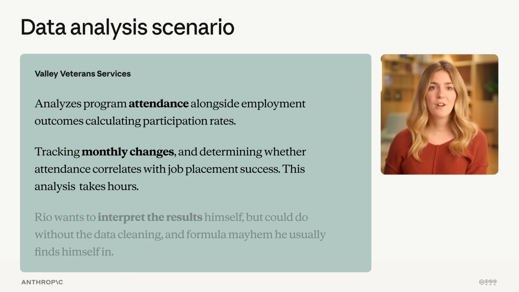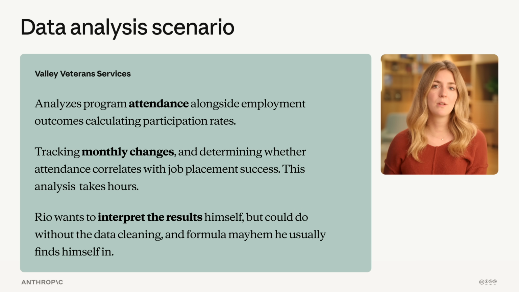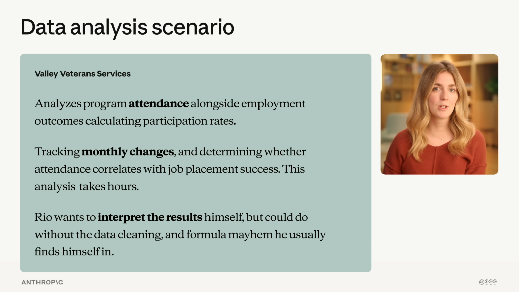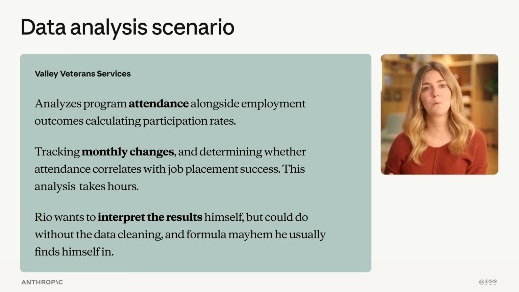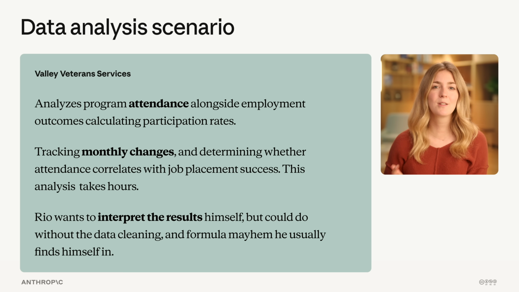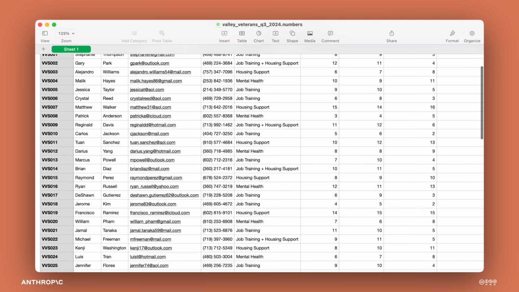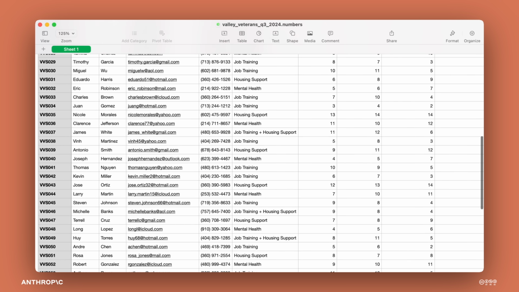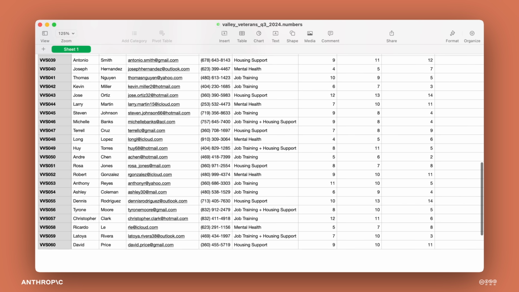Considering delegation, Rio knows he wants to continue using the results of this analysis to improve his program. He wants to interpret the results himself, but he could do without the data cleaning and formula mayhem he usually finds himself in to do the actual analysis. So, in order to test whether AI is appropriate in this scenario, he's going to evaluate it using last quarter's data. He knows exactly what this data showed after he analyzed it without AI, and he has the raw, messy data from before he started. This is his test case.